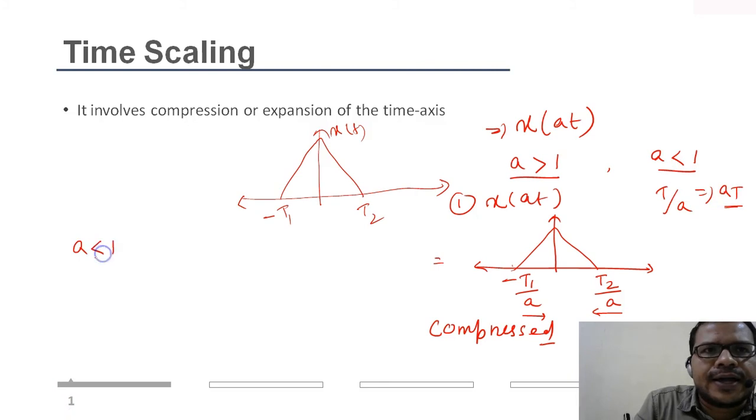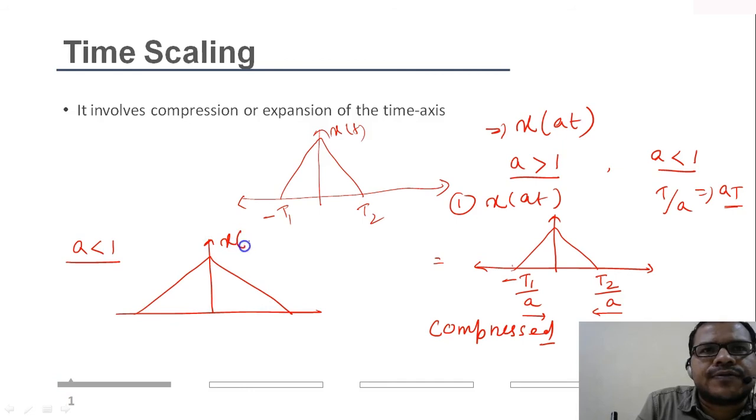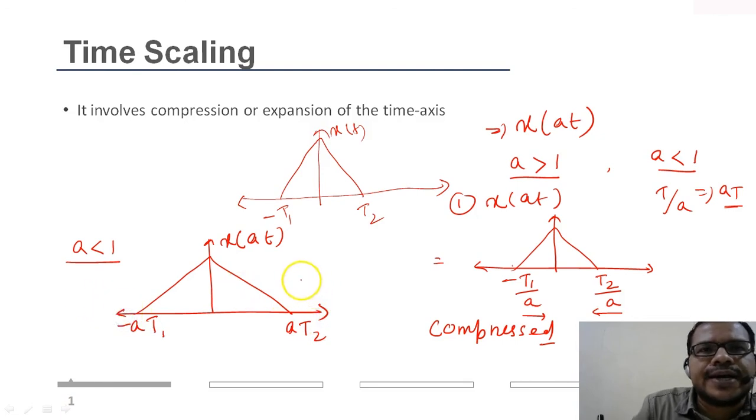For a less than 1, the time axis will expand from here to here. This is x of at. The time axis will expand from t1 by a to t2 by a, and here this is the expanded version.